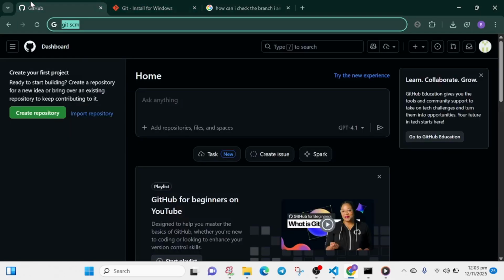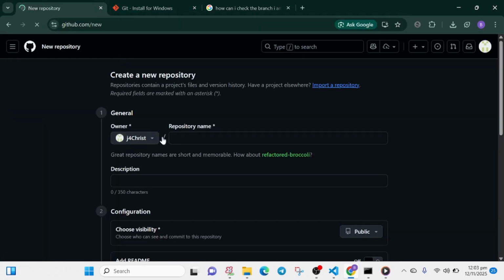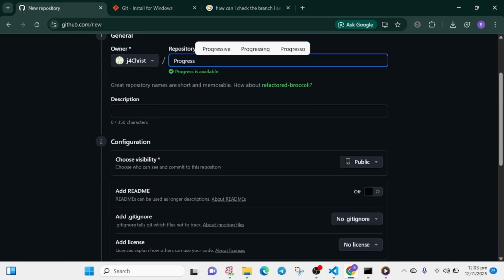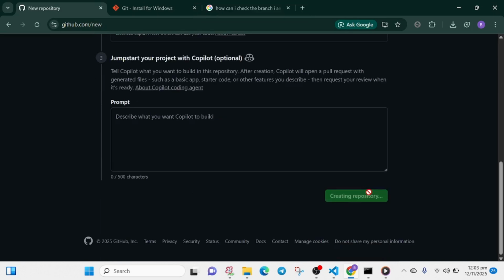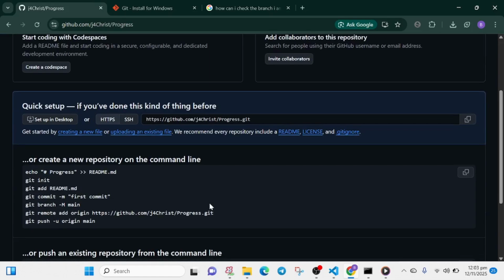So if you've created a new account on GitHub, you can just come and navigate to this section, create a new repo. If you can't find it, just go through and navigate and try something. Okay, so let's call this practice. Nope, let's call this progress. You can call it any name of your choice. Actually, it doesn't have to be. So let's click on create new repository, and voila, we have a new online folder in GitHub.